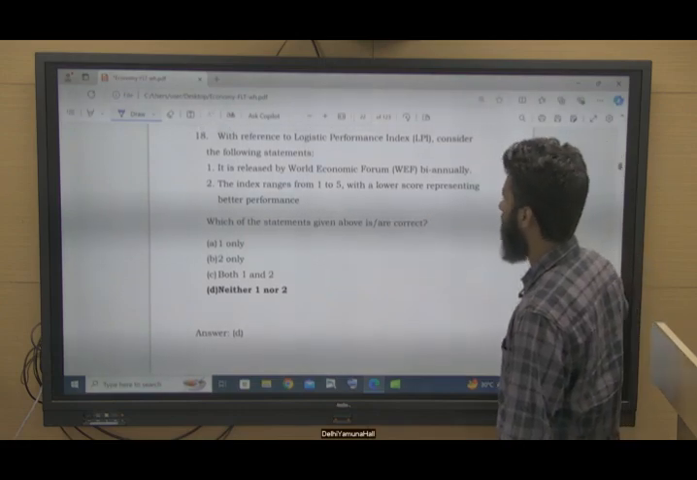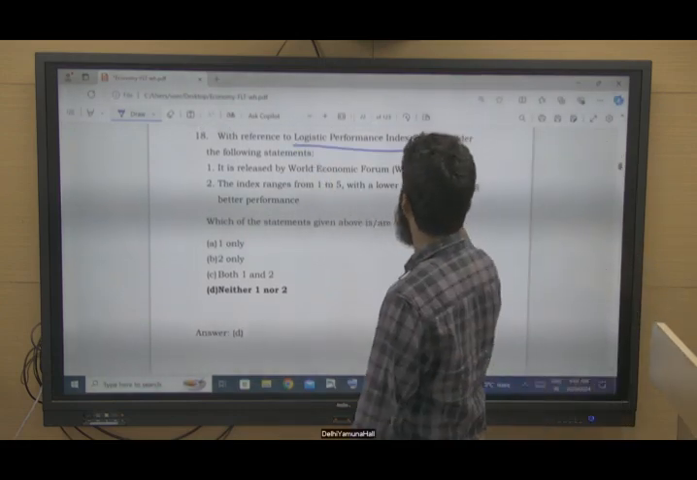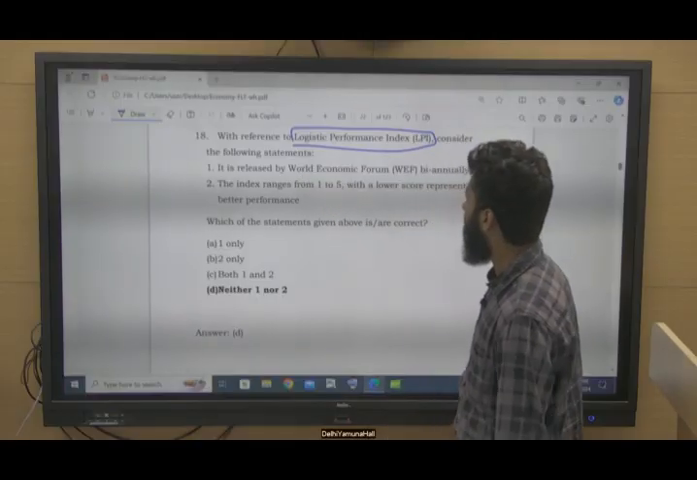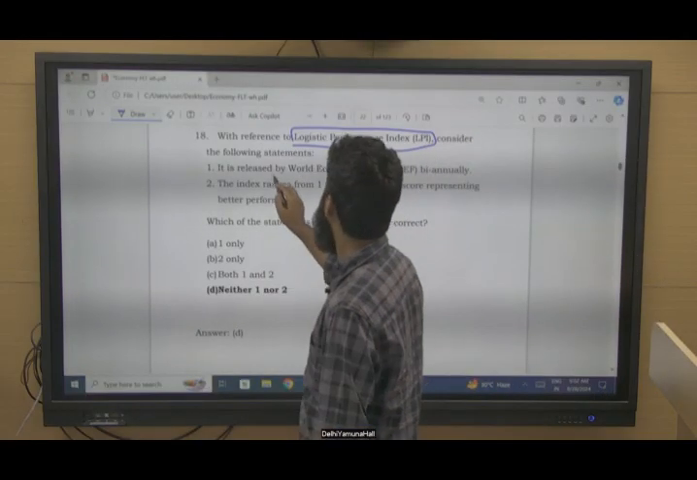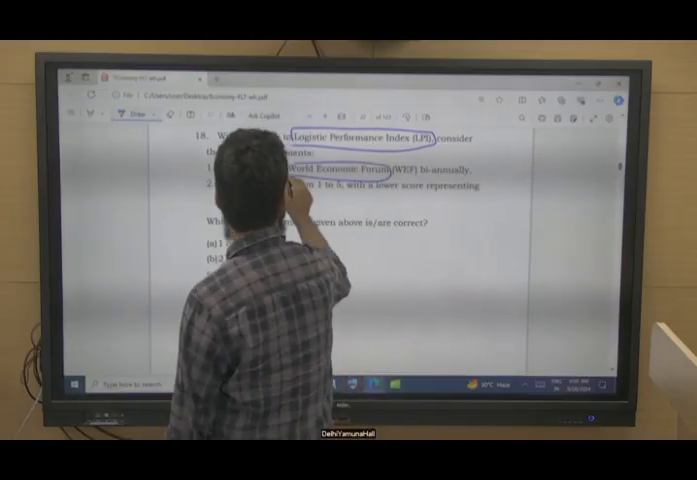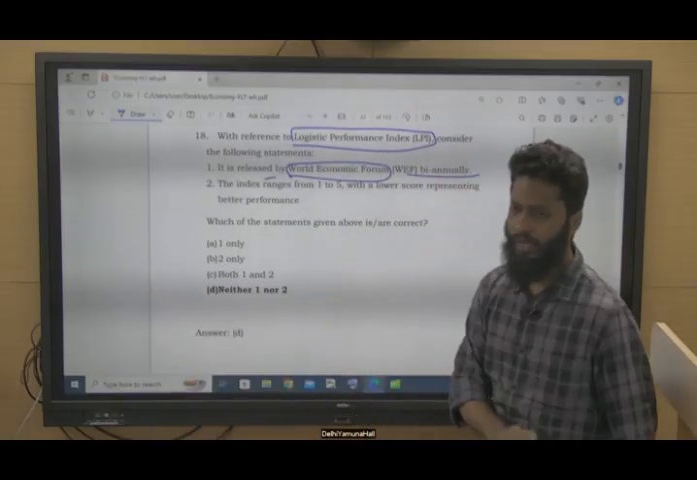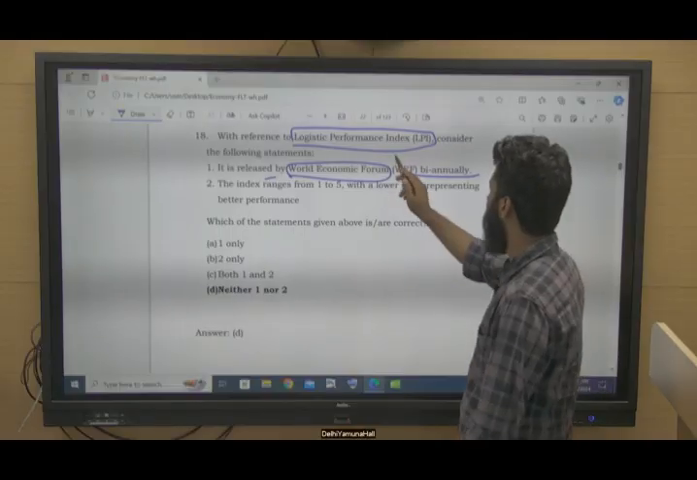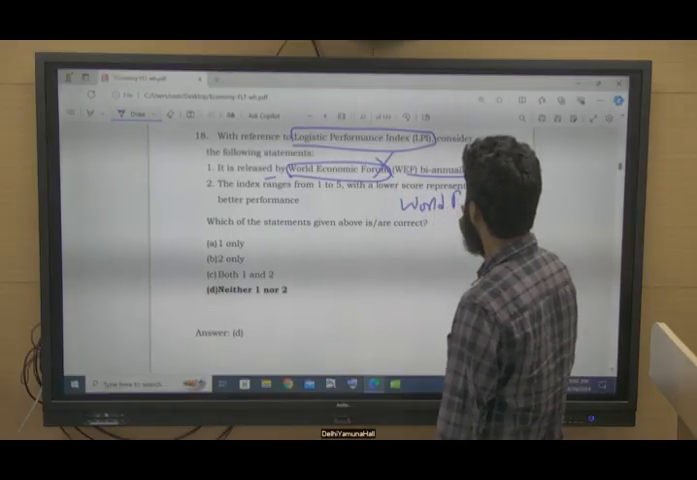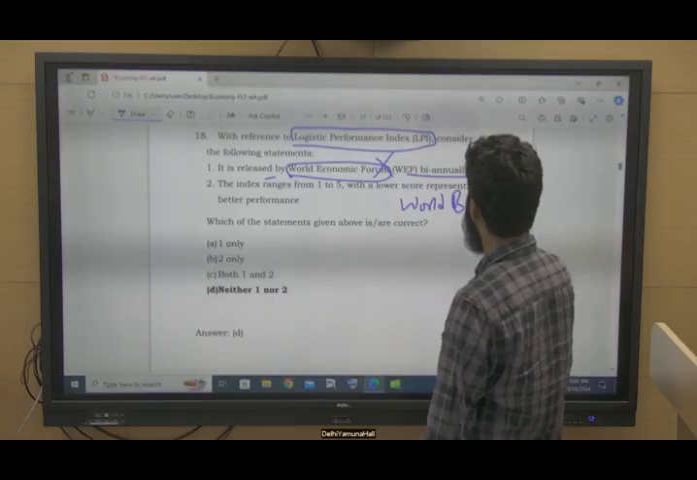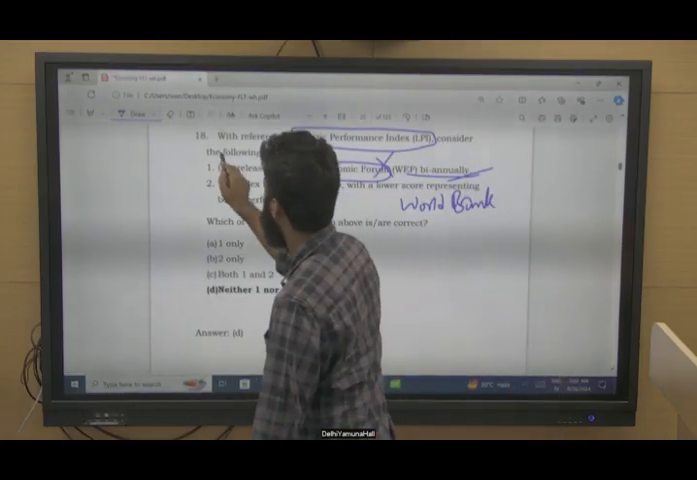Coming to question number 18. With reference to the Logistics Performance Index, consider the following statements. It is released by the World Economic Forum biannually, right? This is incorrect. This is released by the World Bank, and that too not biannually. So this is not correct.